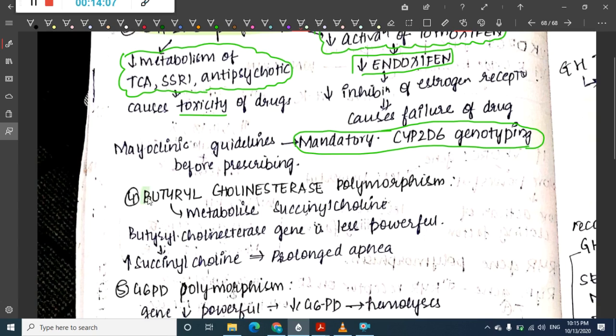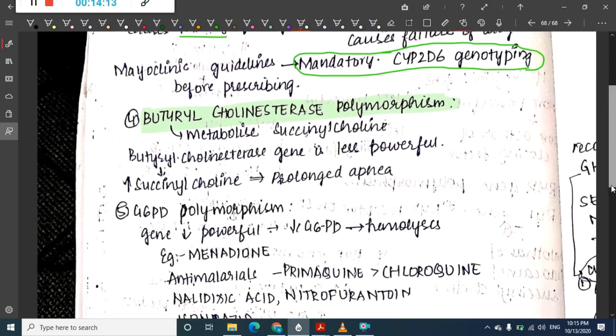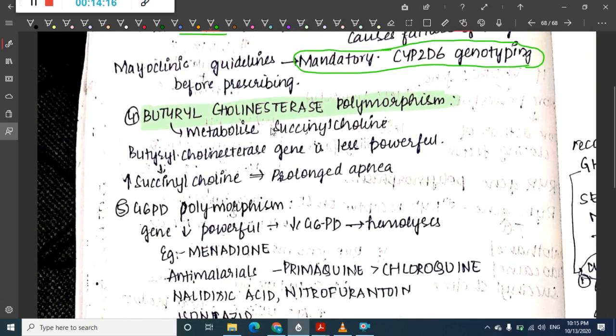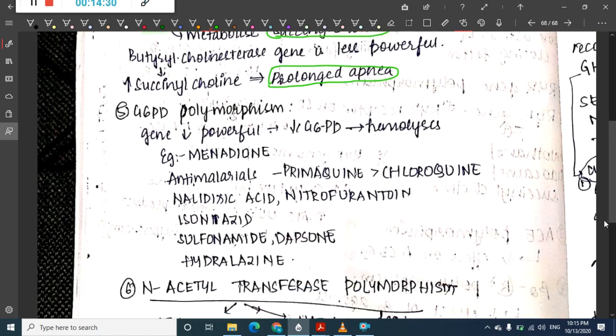The next is butyl cholinesterase polymorphism. Butyl cholinesterase metabolizes succinylcholine. If this gene is less powerful, there is increased succinylcholine and it causes the side effect of apnea. Then we have G6PD gene polymorphism. If this gene is less powerful, there is decreased G6PD and thus it causes hemolysis.